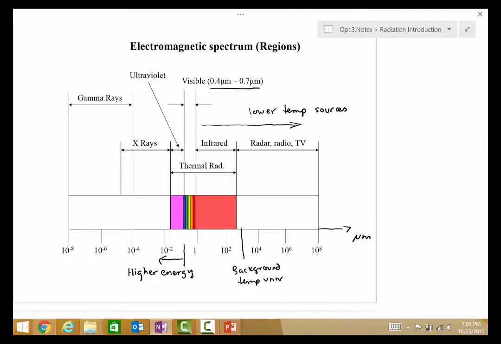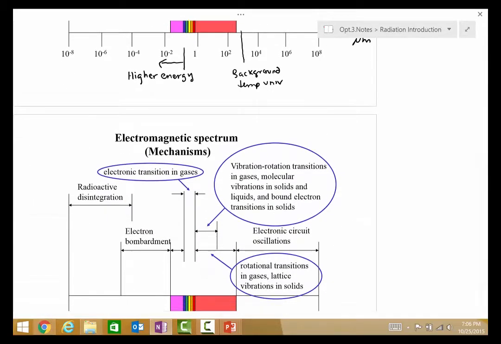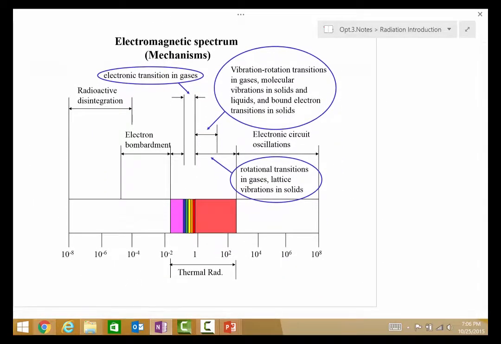And so we see that something, for example, at about 10 to the minus 2 here corresponds to 300,000 or something corresponding to about a 30 electron volt condition. So these are very high energy conditions to the left of visible. There are particular transitions that allow these. So the source of this radiation can be thought of as energy transitions, either within solid materials, within gases, etc.